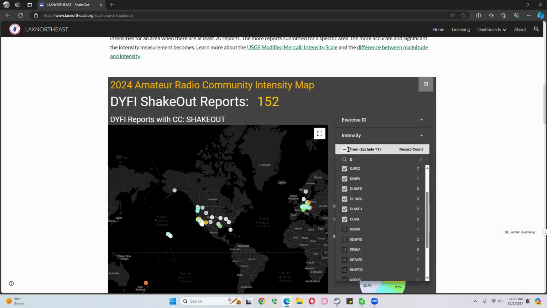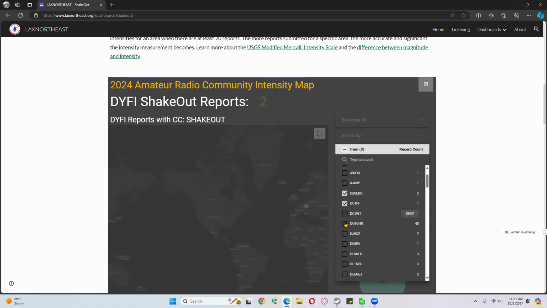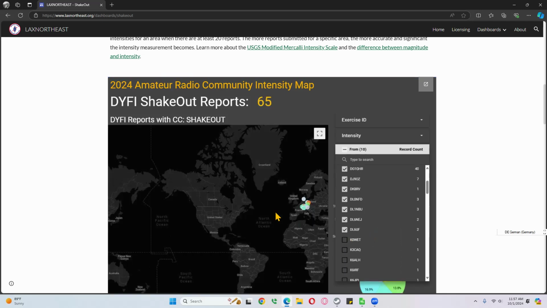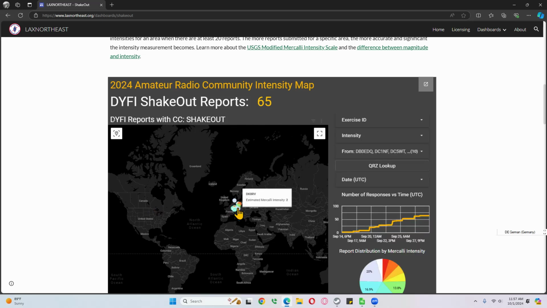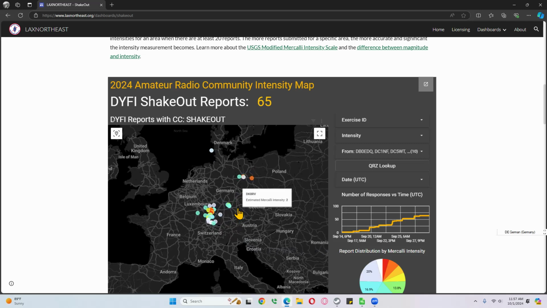Well, that's because we've got the exclusions still different. All right. Then we'll bring them back in. But again, you can do the same thing. We can go down here, unselect, and do the Ds. And then it'll only show us the ones that start with a D. Right? And then we can move the map over, hit Control, scroll in, and see all the reports that were sent from that area.